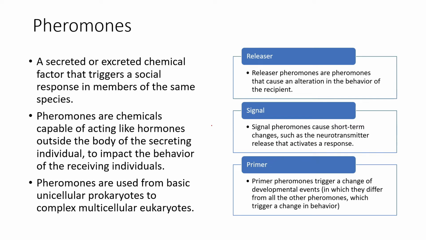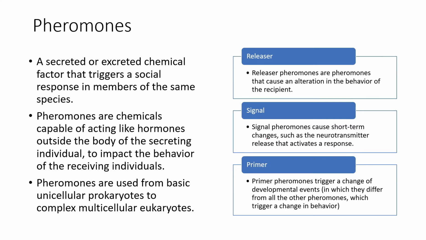On the basis of how they transduce information, there could be releaser pheromones. Releaser pheromones release information to the recipient. When a pheromone is released, the recipient actually does something in response to it. So it alters the behavior of the recipient, producing something or releasing something. Signaler pheromones are short term, deal directly with the individual recipient, and signal a specific meaning. Then there is primer pheromone. Primer pheromone triggers a change in a developmental event, so it initiates a developmental event which changes the function and modification of the entire organism's physiology and development.